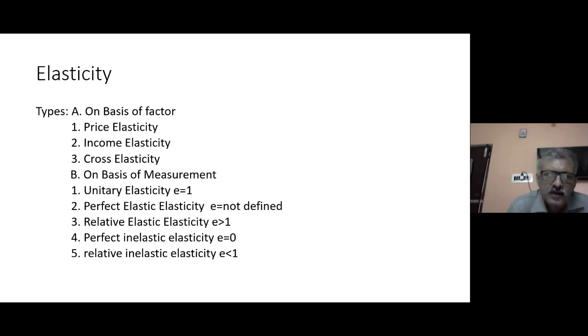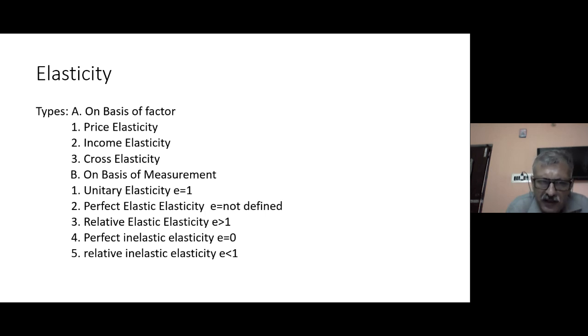So let's see. If the rate of change in demand is equal to the rate of change in price, it is the unitary condition. If the rate of change of demand is less than the rate of change in price, then it is the inelastic condition. And if the rate of change of demand is more than the rate of change in price, then it is the elastic condition. In elastic and inelastic, we have two further categories.